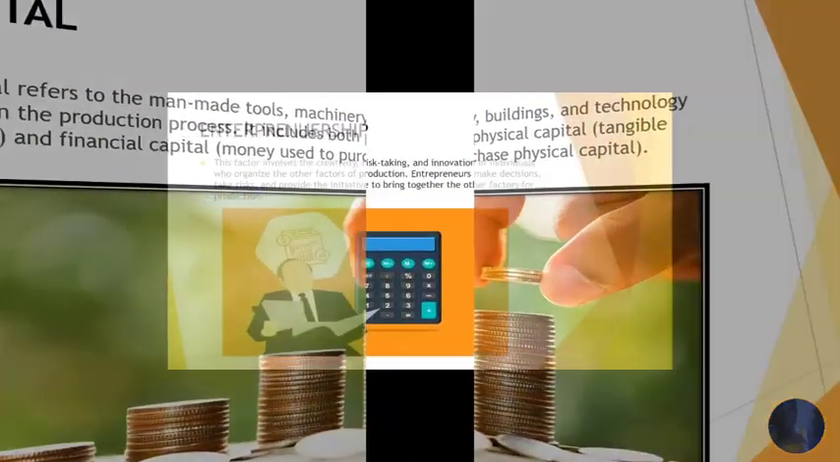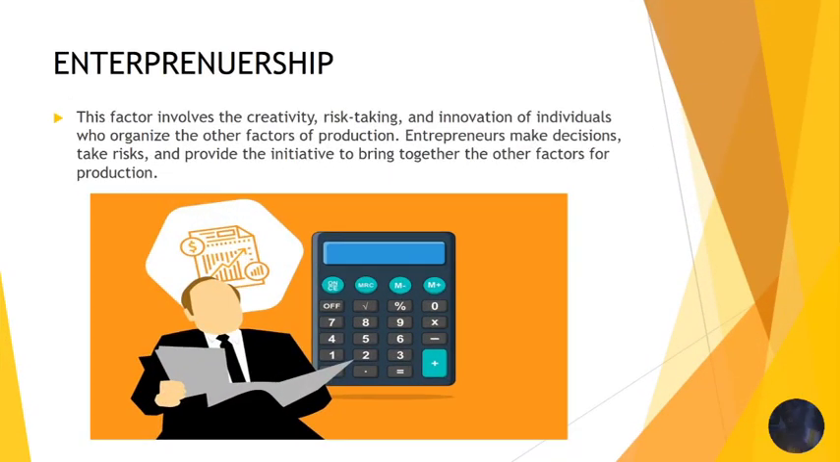As we move forward, we have entrepreneurship. The reward for entrepreneurship, as you know, is profit. These factors involve the creativity, the risk taking, and the innovation of individuals. Entrepreneurship is always about an individual who is creative, risk taking, and innovative, who has managed to organize the other factors of production and provide the goods and services that the citizens need. Entrepreneurs make decisions, take risks and provide the initiative to bring together the other factors of production. They are the ones who actually combine the factors of production.